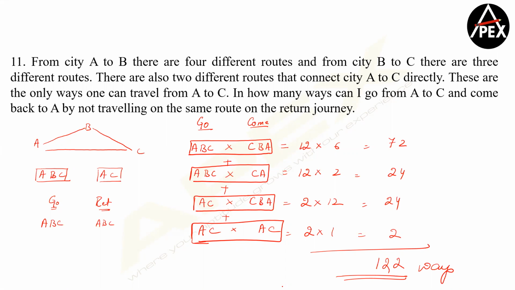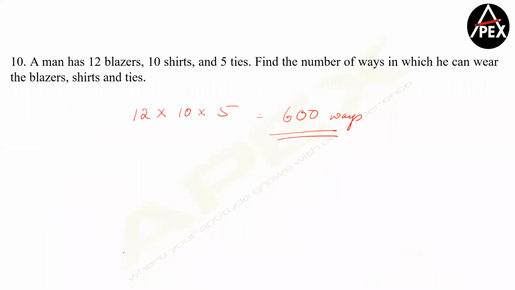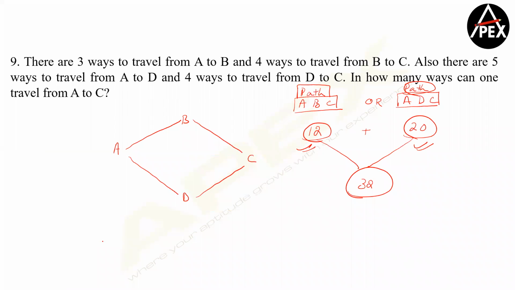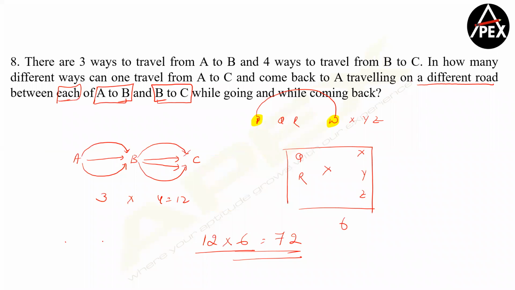So not even a single correct answer. How is CBA 6? Something from the previous question now. I explained the CBA 6 in the previous question, right? Yeah, same thing, no? That's similar to the previous question. If you're going from ABC and coming back CBA, so if to go you have 12 routes, to come back you have 6 routes, no?